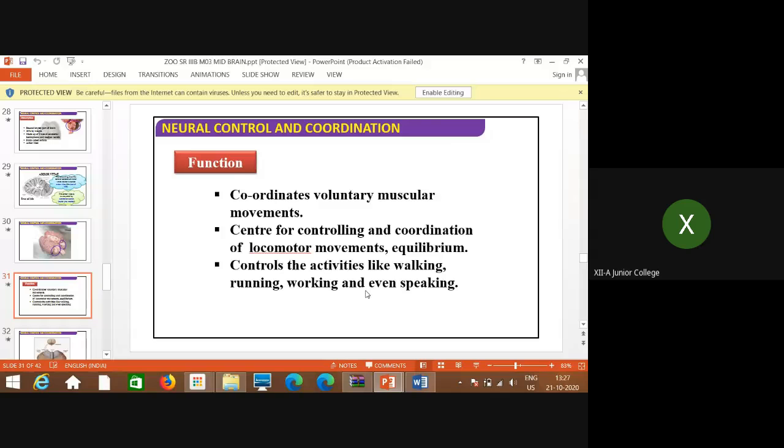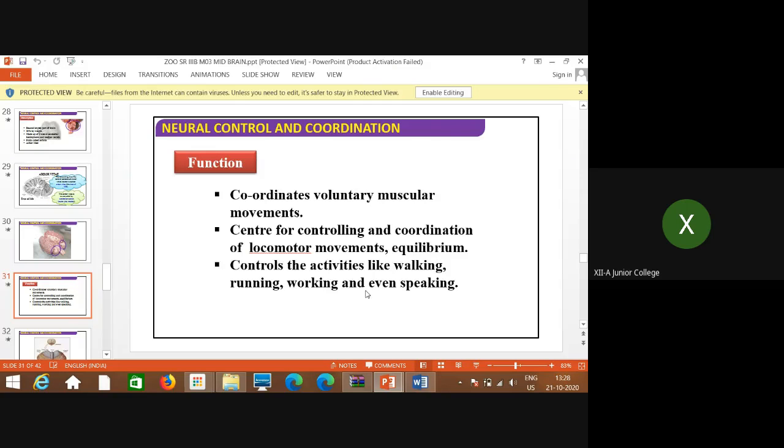What is the main function of this cerebellum? It coordinates voluntary muscular movements. All the muscular movements, whatever the movements of limbs, especially. These are all the body parts which are under control of our will. Not internal organs, but the external body parts, that is muscular movements, limb movements.